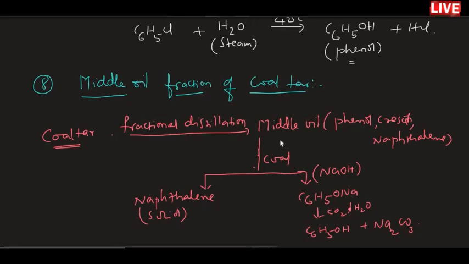After middle oil is obtained, that will be treated with alkali, and at high temperatures this reaction will give sodium phenoxide, followed by carboxylation, which gives phenol. The final product here also is phenol.